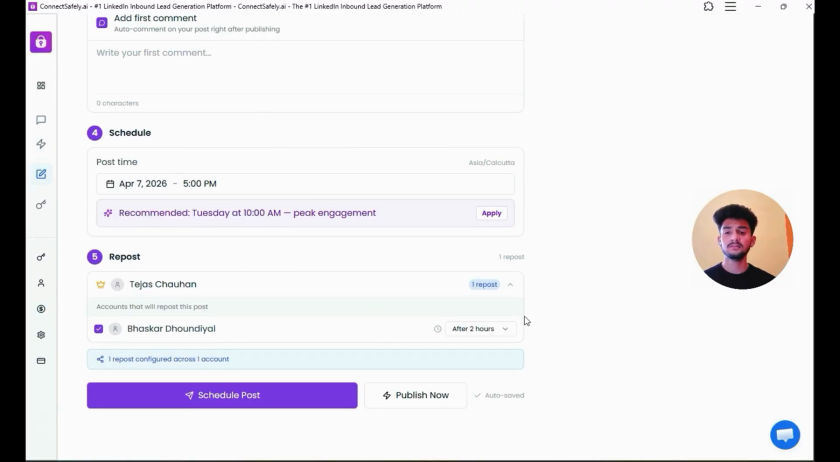Now, here's another powerful feature as you can see on my screen. Since I have multiple accounts connected, I can even choose to repost this from my second account, which helps in increasing reach. And finally, I have two options here. I can either publish the post right now or schedule it for later. In this case, I'll just schedule the post and that's it.